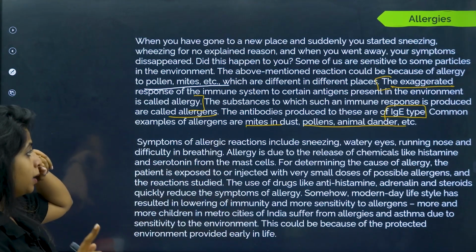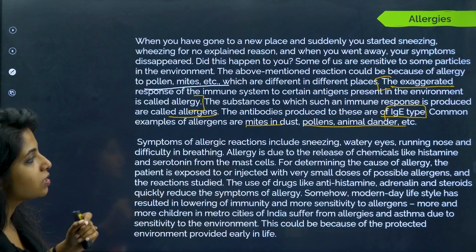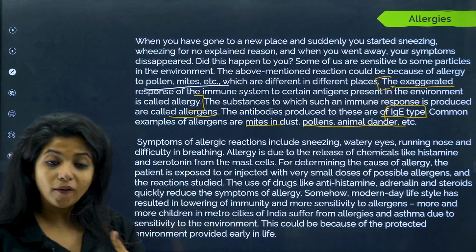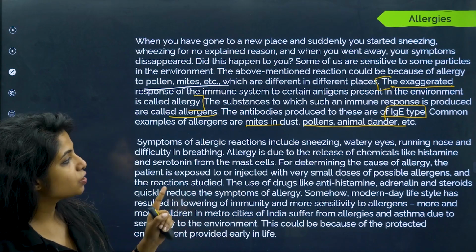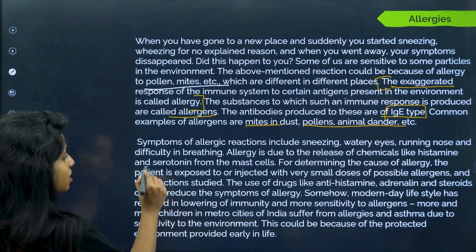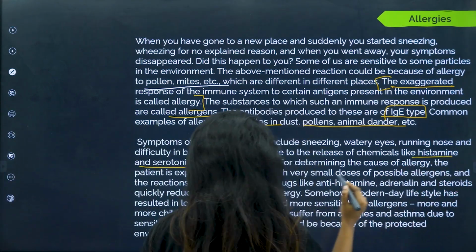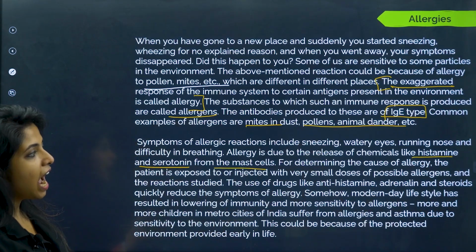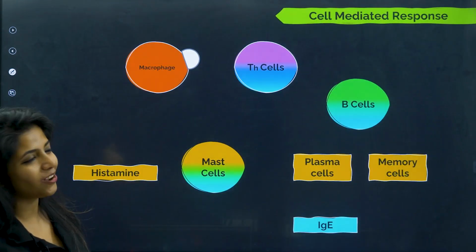Now symptoms of allergic reaction include sneezing, watery eyes, running nose, and difficulty in breathing. Why does all of this happen? I'll tell you. Allergy is due to release of chemicals like histamine and serotonin. So histamine and serotonin are released from the mast cells. So there is some cell like mast cells, and you do not know anything about it. So let's talk about it.